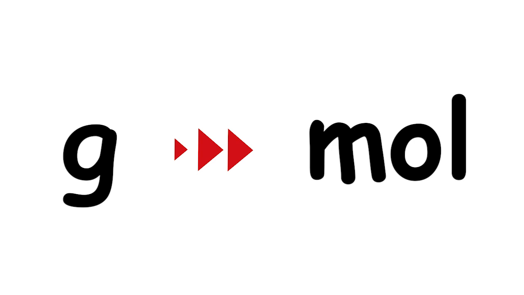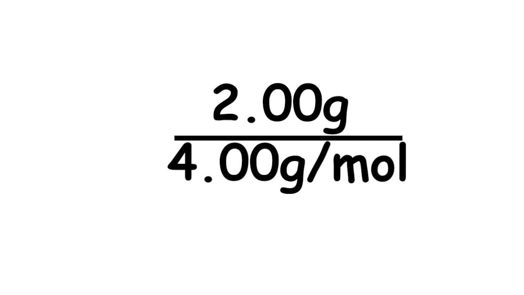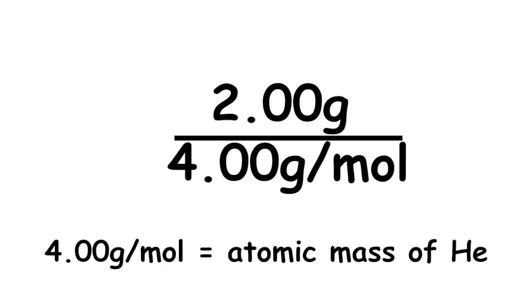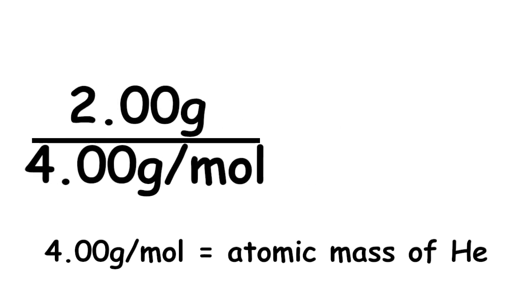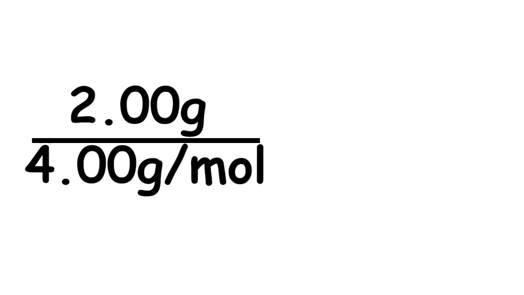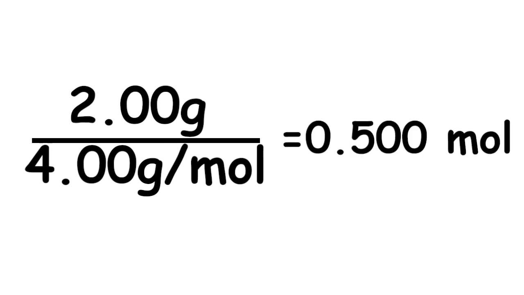Now, to solve this problem, you have to first convert grams of helium to moles. So, 2.00 grams over 4.00 grams per mole, which is the atomic mass of helium. That will result in 0.500 mole.